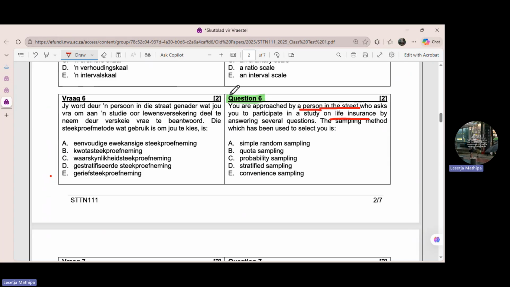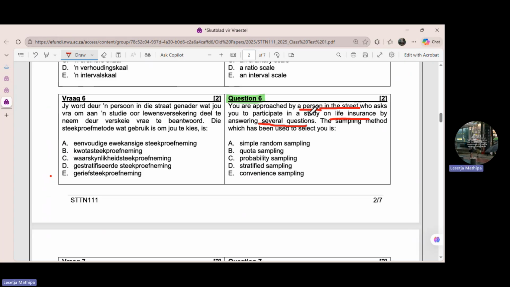by answering several questions. So you're approached by a person in the street who asks you to participate in a study on life insurance by answering several questions. They want to know the sampling method which has been used to select you. Let's check.